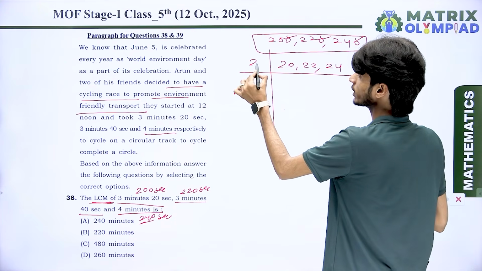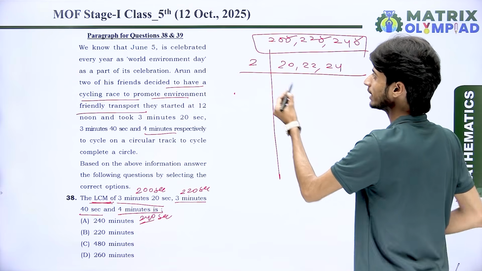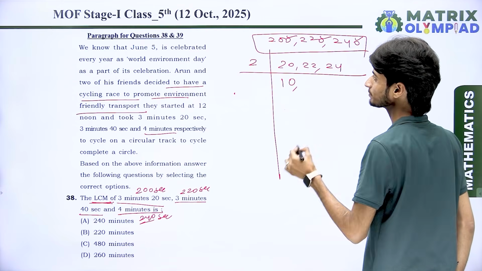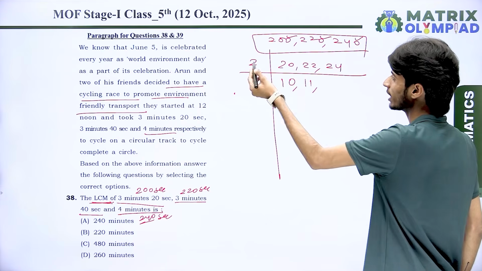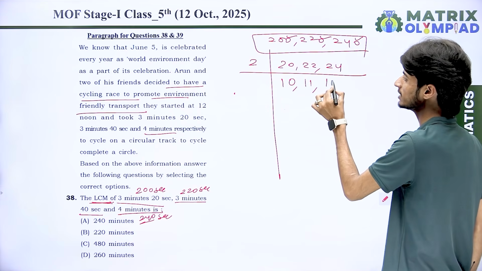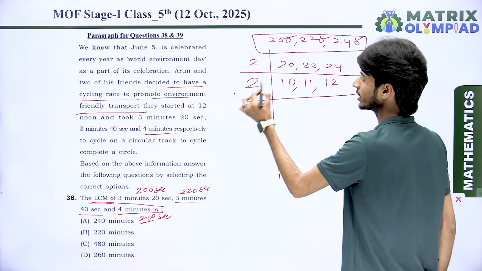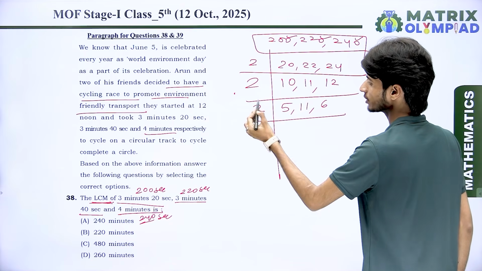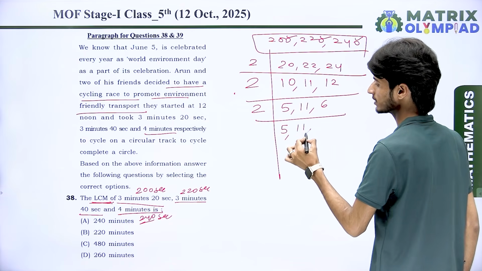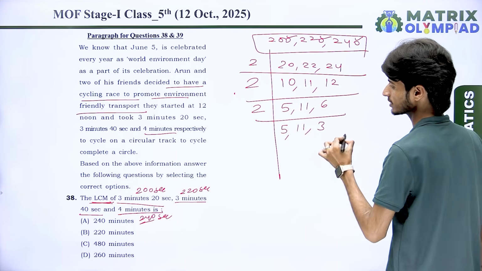First of all, divide by 2. 20 divided by 2 is 10, 22 divided by 2 is 11, and 24 divided by 2 is 12. Again divide by 2, then we have 5, 11 and 6. Next, divide by 2: 5 is not divisible, 11 is also not divisible, 6 divided by 2 is 3.